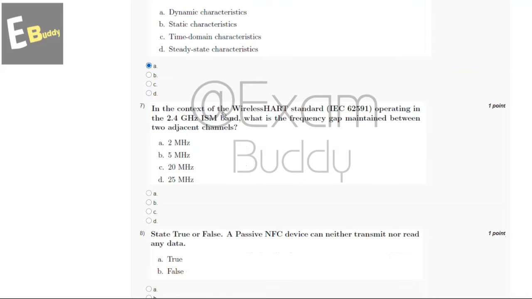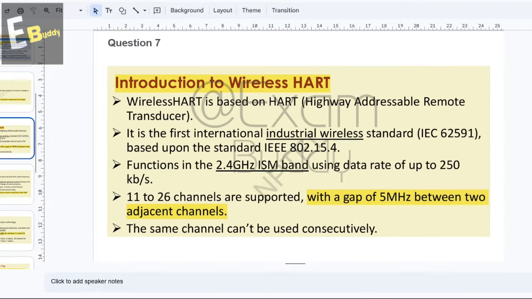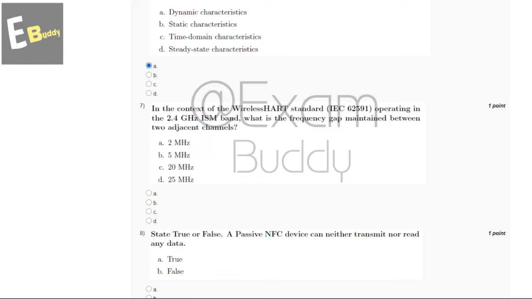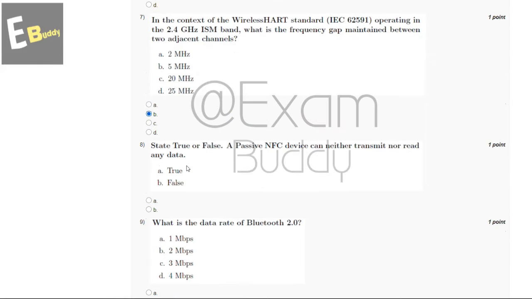And now let's go to our question number 7. In the context of the WirelessHART standard IEC 62591 operating in the 2.4 GHz ISM band, what is the frequency gap maintained between two adjacent channels? So these are the options, and now let's check the explanation. So explanation says introduction to WirelessHART with a gap of 5 megahertz between two adjacent channels. So the answer of our seventh question is B, 5 megahertz.